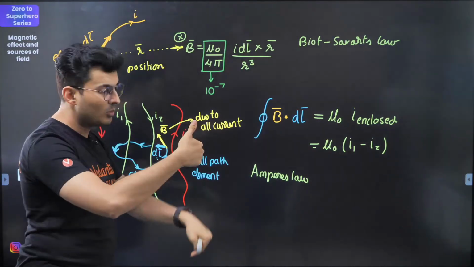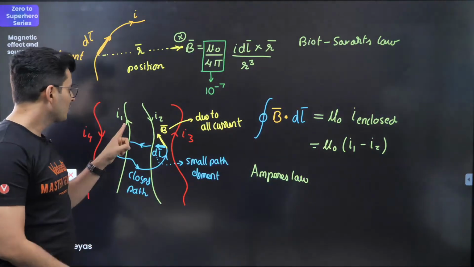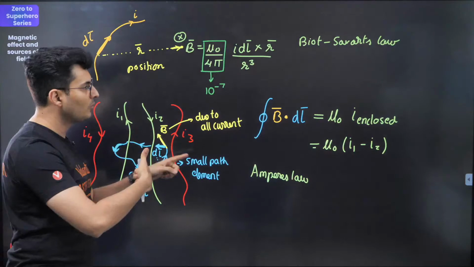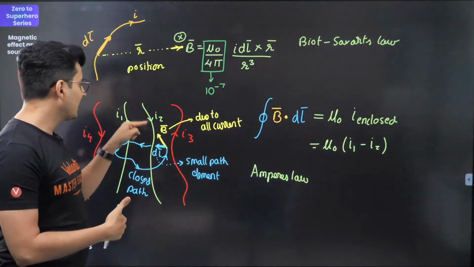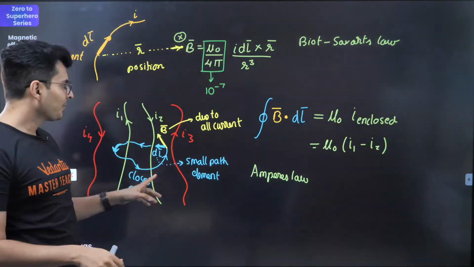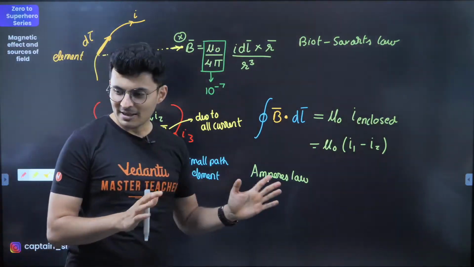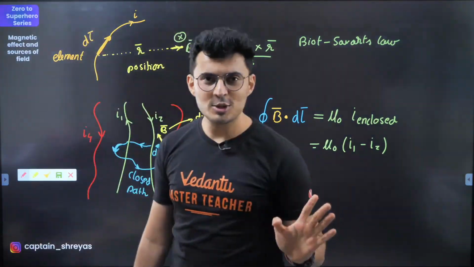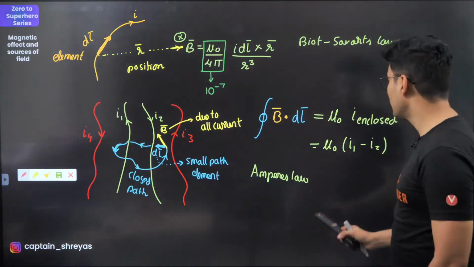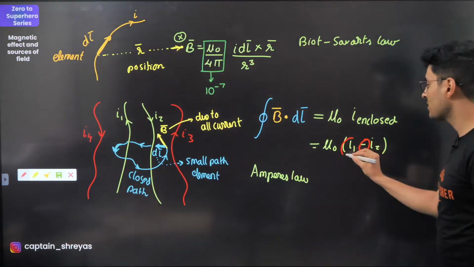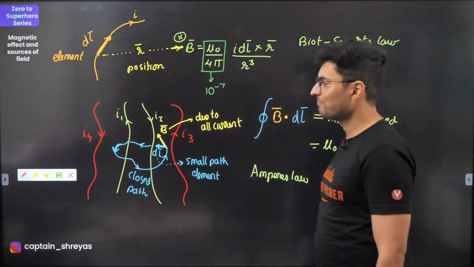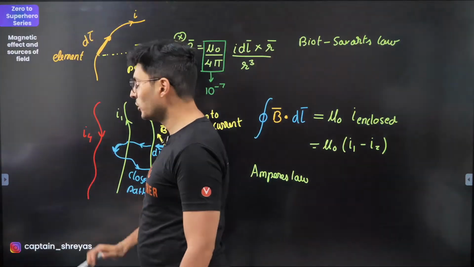All the currents opposite to the thumb are negative. So I1 is in the direction of the thumb, so positive. I2 will be negative because it's going opposite. You will not consider I3 and I4. As simple as that. So right hand thumb rule will give you the signs of currents. Fair enough guys, can we move ahead?